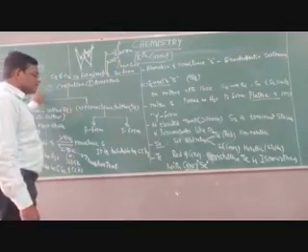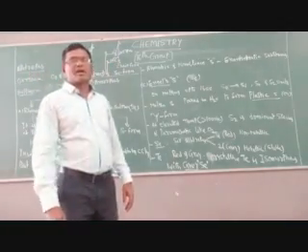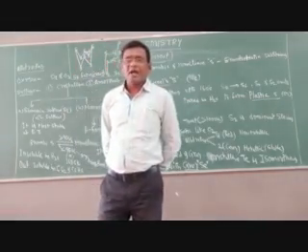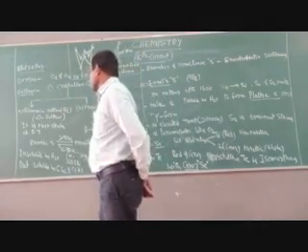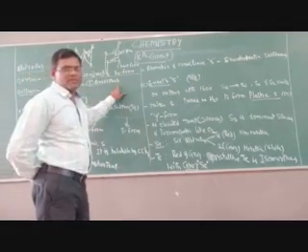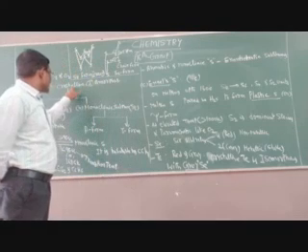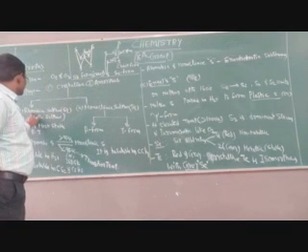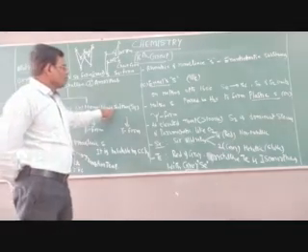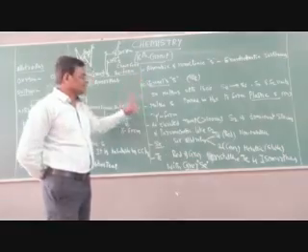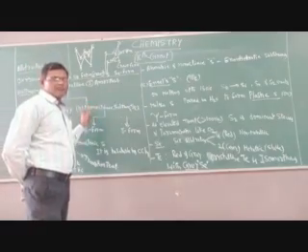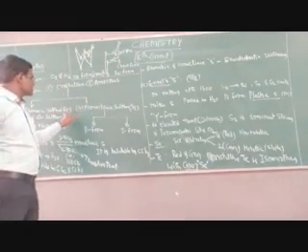Now we discuss the most important allotropes here, the sulfur allotropes. Sulfur forms many types of allotropes. The most important allotropes of sulfur are mainly classified into two types: crystalline allotropes and amorphous allotropes. Crystalline allotropes are again of two main types: one is rhombic sulfur, one more is monoclinic sulfur, and others also form, like plastic sulfur. The main important crystalline allotropes are rhombic sulfur and monoclinic sulfur. In both sulfurs, the sulfur atoms exist as 8 atoms.